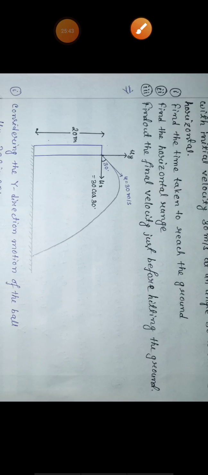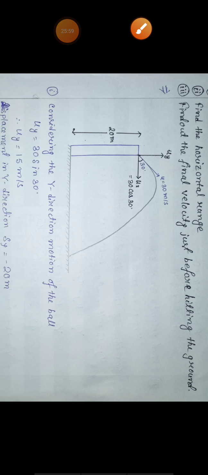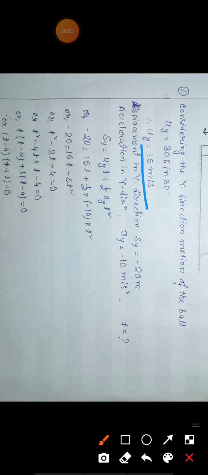So for the time taken to reach the ground, which direction do you have to consider? Since we don't know the horizontal range, the displacement in the x direction, but the displacement in the y direction we know, 20 meters, we will consider the y direction of motion, not the x direction of motion. So initial velocity in the y direction is 15 meter per second. Displacement is minus 20 since the ball is going downward.